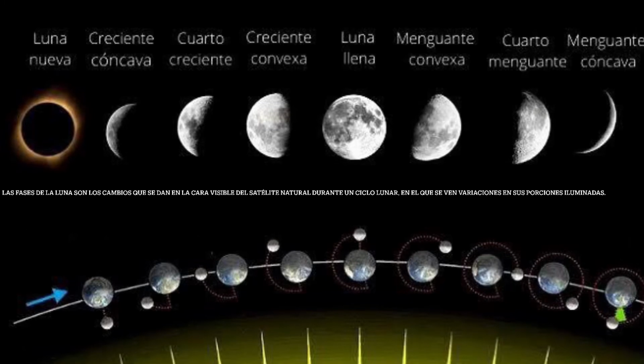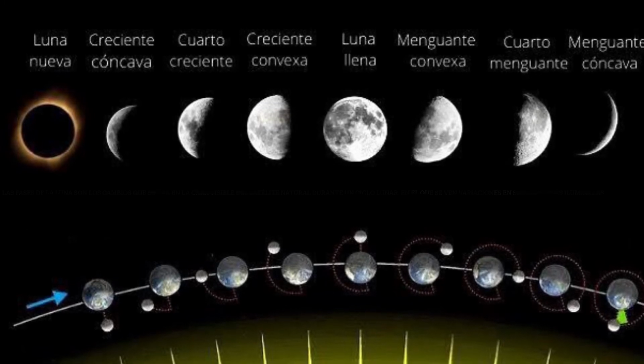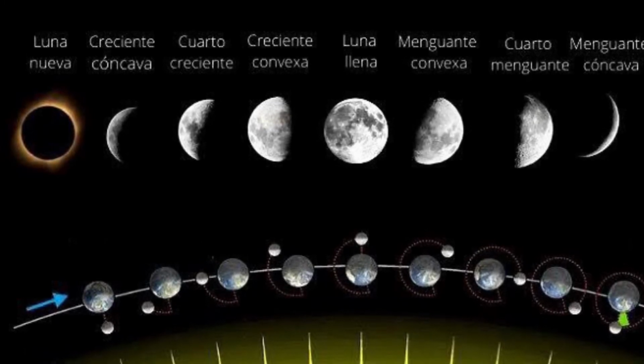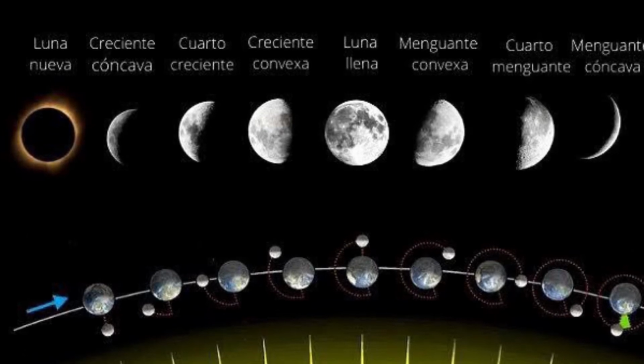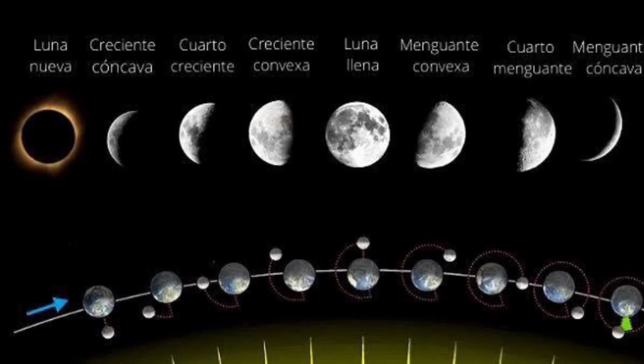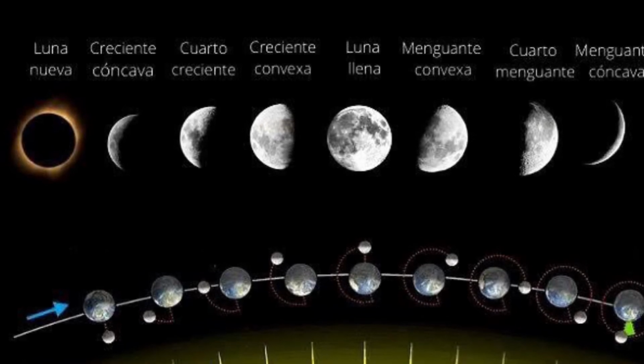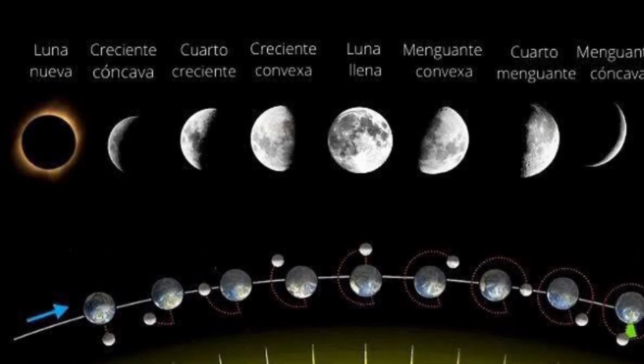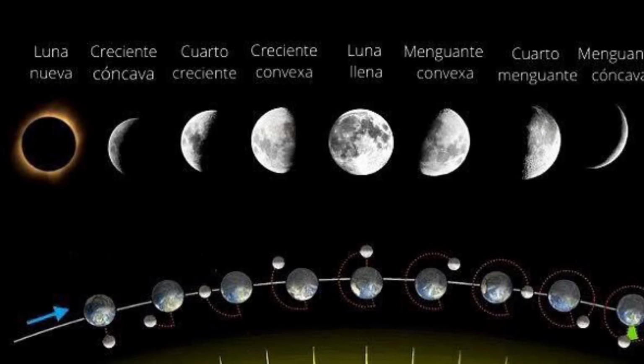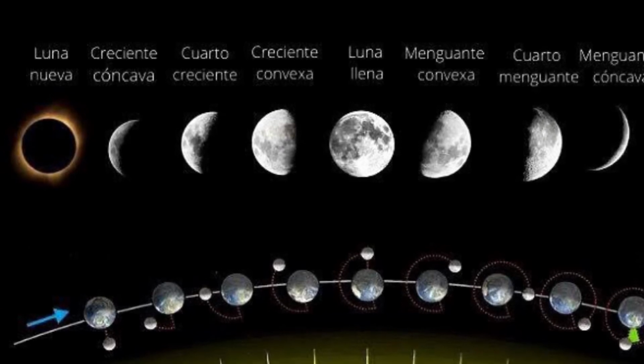Phases of the Moon. The phases of the Moon are the changes that occur in the visible phase of the natural satellite during a lunar cycle, in which variations in its illuminated portions are seen. These are full moon, last quarter, new moon, first quarter. These changes occur as the Moon rotates on itself and makes its translation movement.